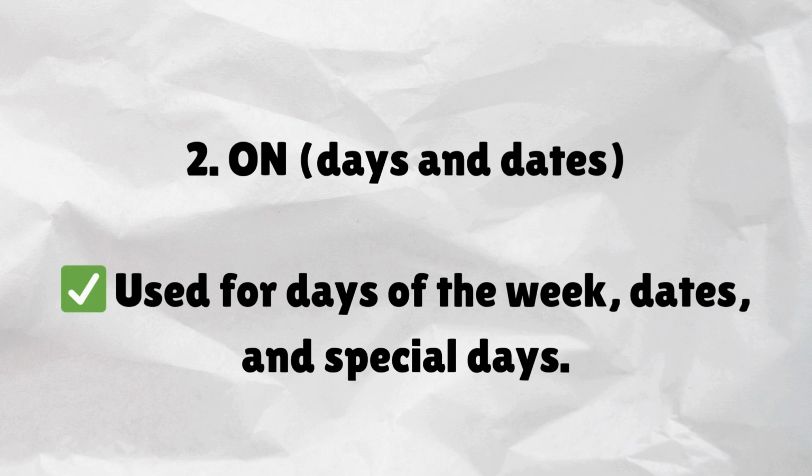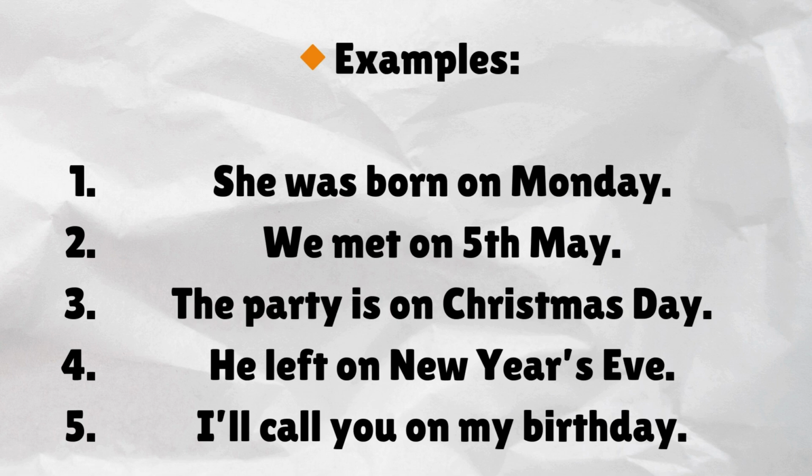On: days and dates. Used for days of the week, dates, and special days. Examples: She was born on Monday. We met on May 5th. The party is on Christmas Day. He left on New Year's Eve. I'll call you on my birthday.